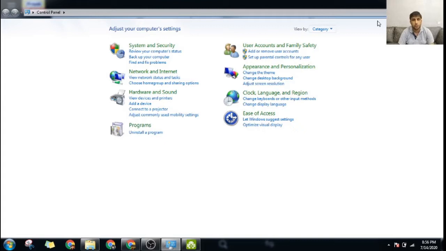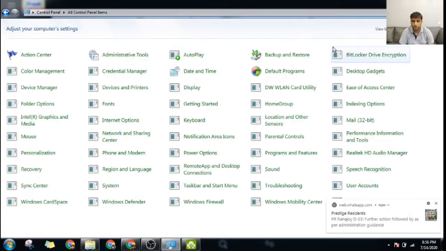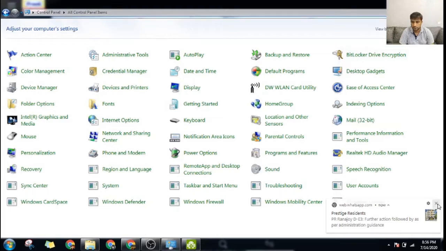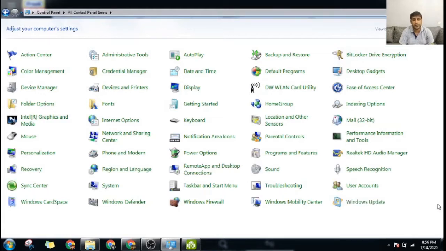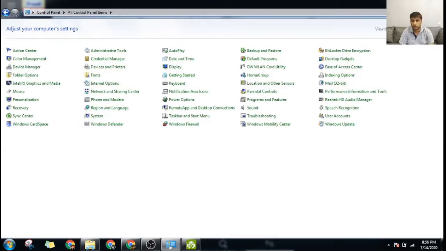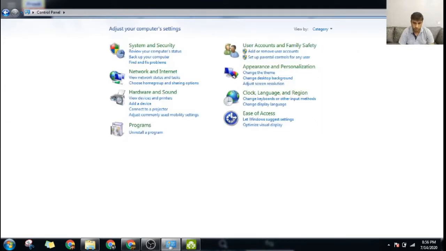I have a different view. It can be changed from here. It may look like this, or like this, or like this. Now I generally have it this way. You can change it the way you want.